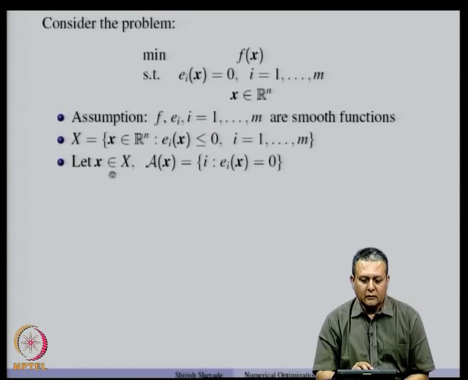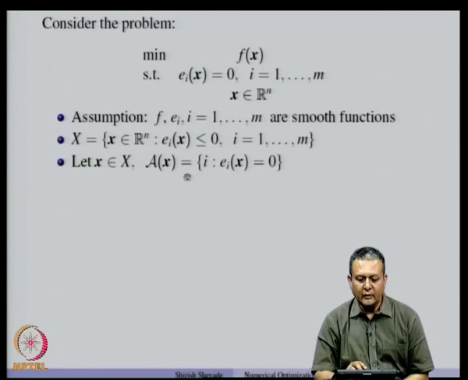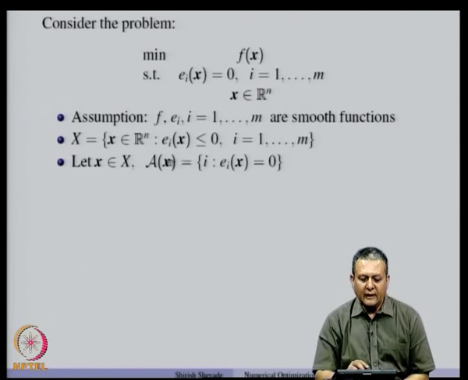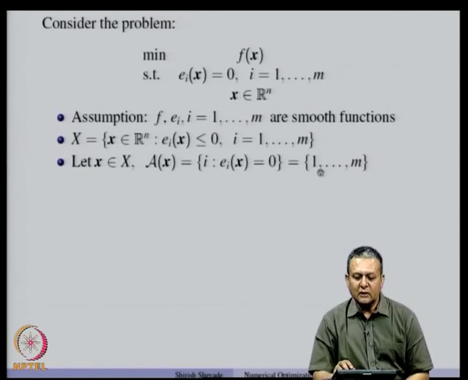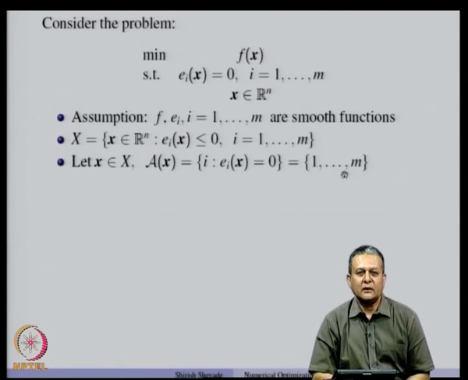Now, let us consider a feasible point and then see what constraints are active at the feasible point. So, as per our definition, the set of constraints which are satisfied with equality, the set of all i's such that e_i(x) equal to 0, and since x is a feasible point, that means that e_i(x) equal to 0 for all i. So, which means that all the equality constraints are active at any given feasible x. So, this set is nothing but all m equality constraints.